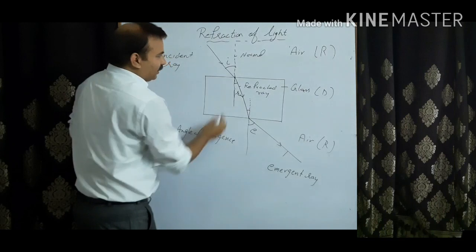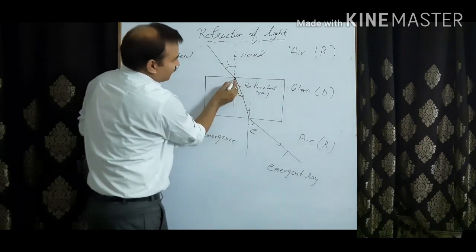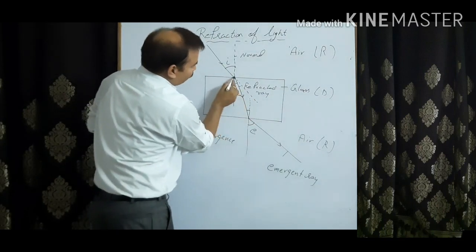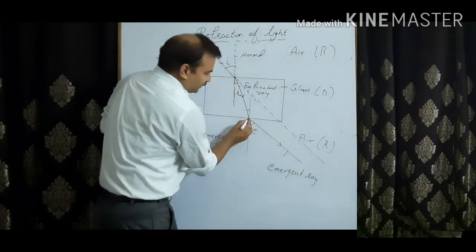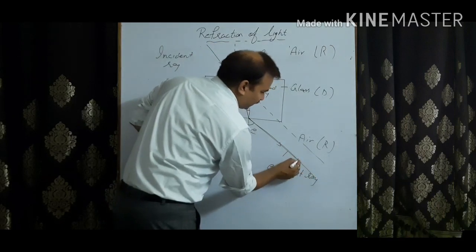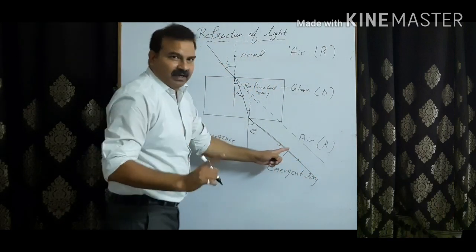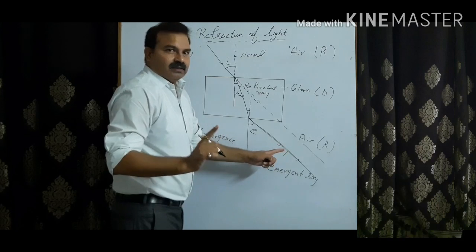These sides are parallel. If we extend this incident ray, this incident ray and this emergent ray will be parallel to each other.